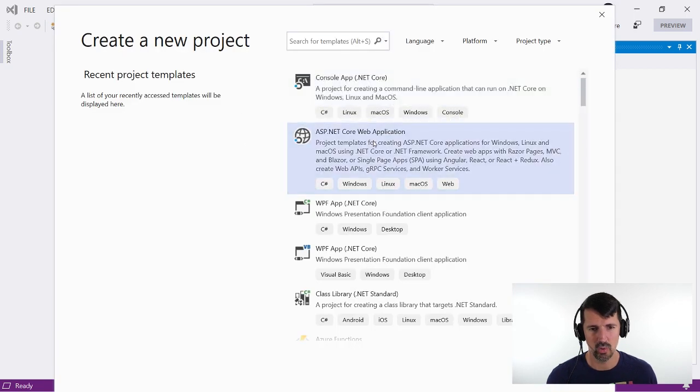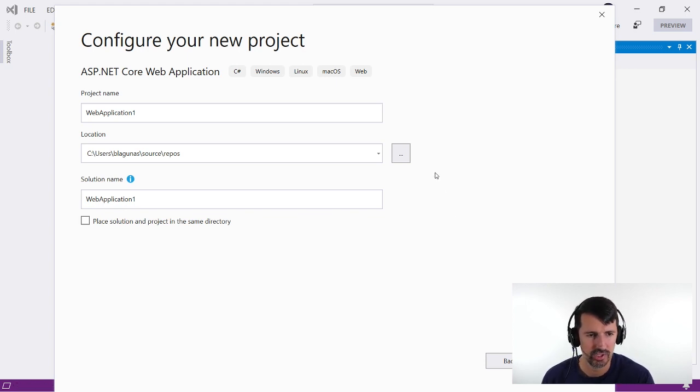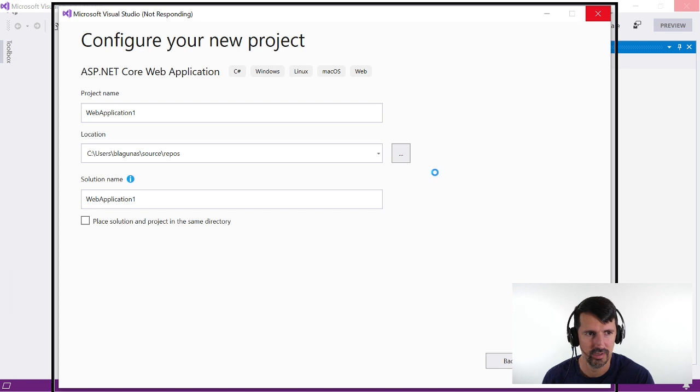Okay, it said ASP.NET Core Web Application. Here it is right there. Next. I don't care about the name. We'll just call it that. That's fine. Create. Okay. Now I'm supposed to choose the Blazor template.